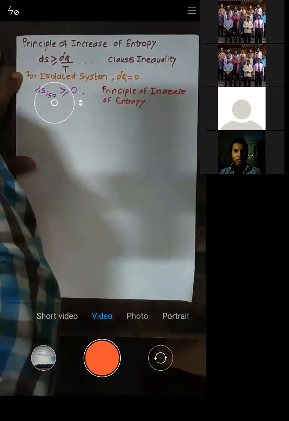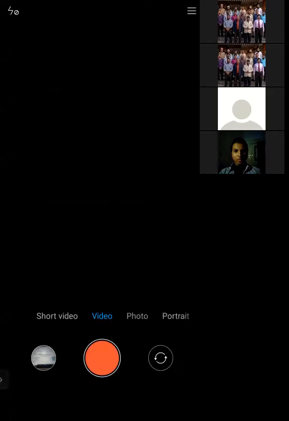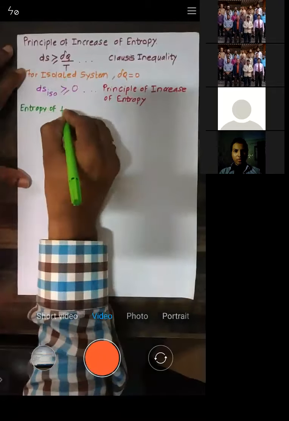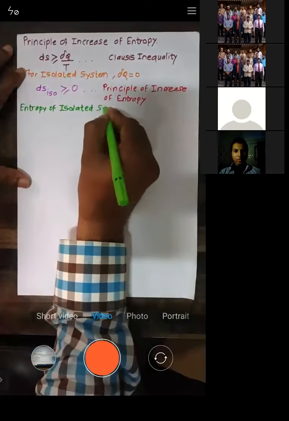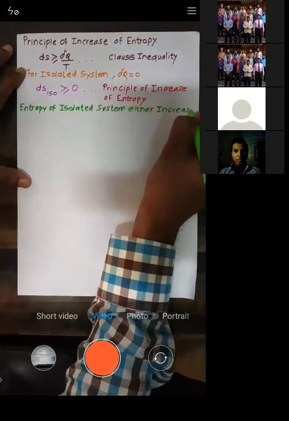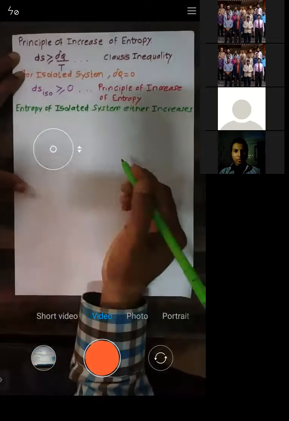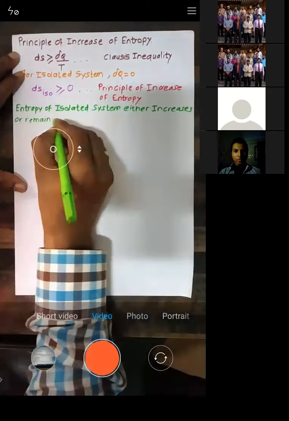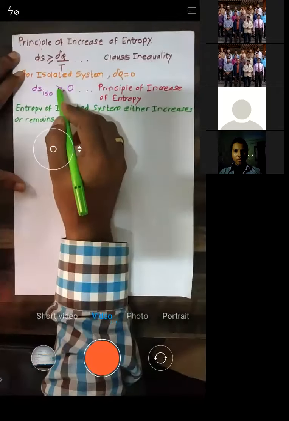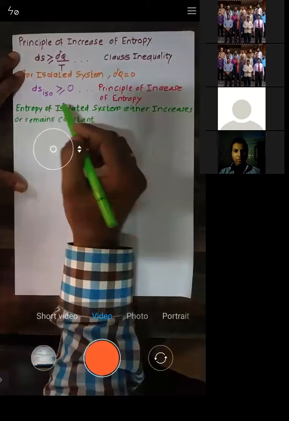If you need to write this in terms of a statement, what this equation indicates is that the entropy of an isolated system either increases, because the greater than sign indicates increase, or remains constant.